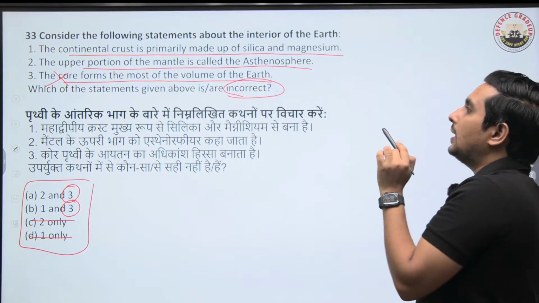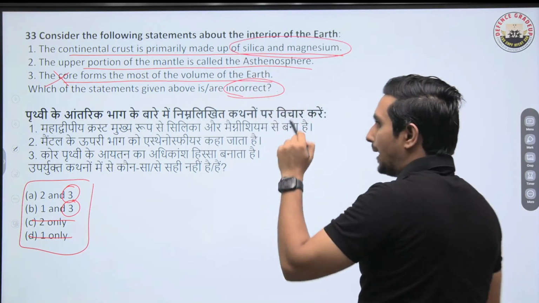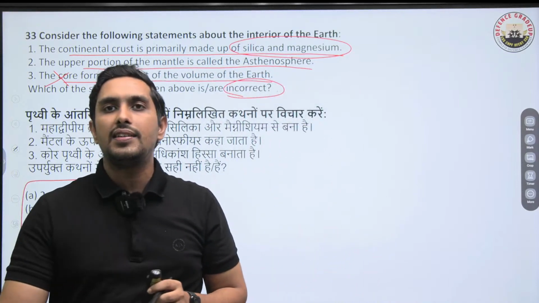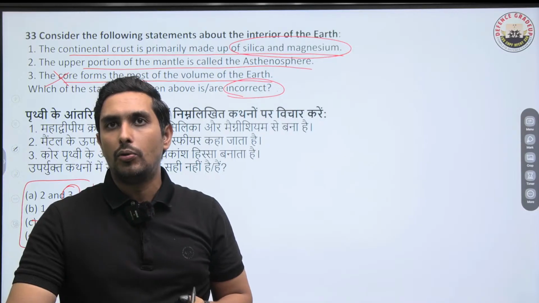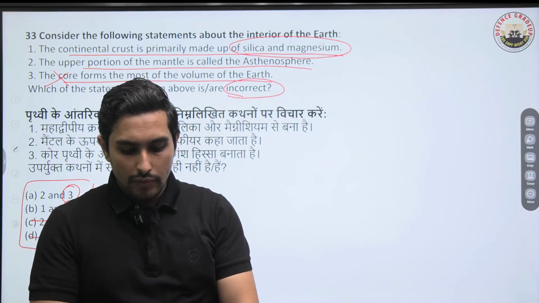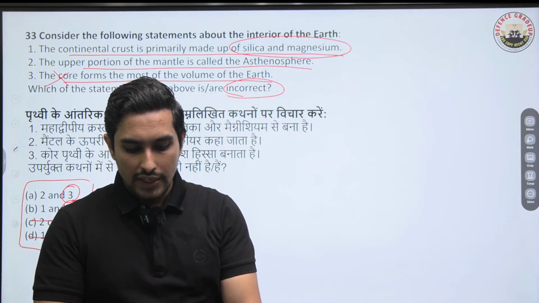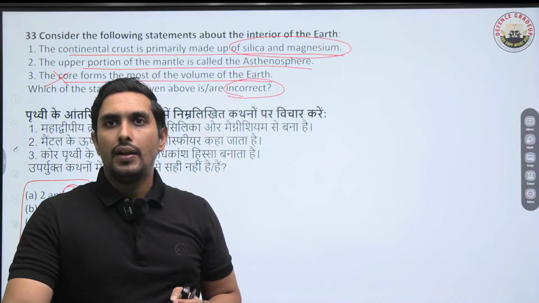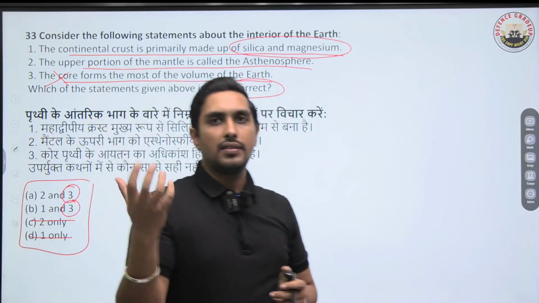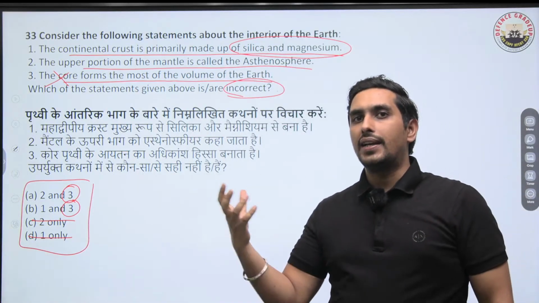Now, the continental crust is made up of Sial, not Sima. I hope you know the difference between Sial and Sima. That is a very important concept here. So remember, when we talk about continental and oceanic crust, we have to understand the Sial and Sima concept. Continental mass is basically Sial, and if we talk about the oceanic, it is Sima.